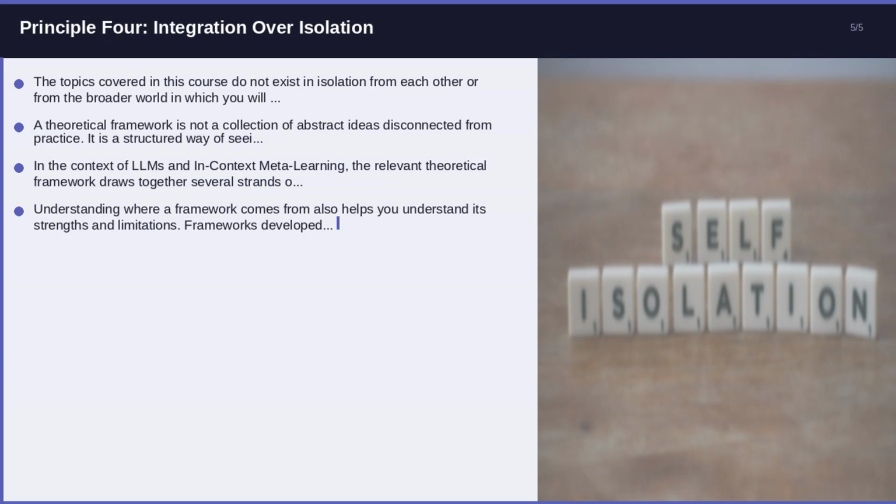Principle 4. Integration over isolation. The topics covered in this course do not exist in isolation from each other or from the broader world in which you will work. LLMs and in-context meta-learning connects to and depends upon other areas of meta-learning and few-shot learning, and those in turn connect to broader professional practice. Learners who treat each unit as a separate island miss the synthesis that separates genuine expertise.